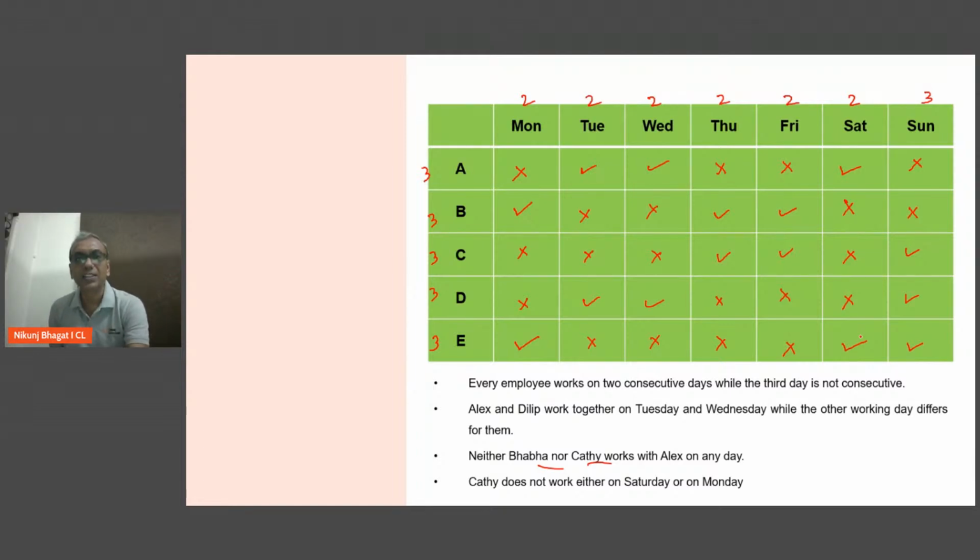So we quickly go to the answers. One of the days Alex works on. I think we can skip this because once you've got this table in place, the answers will be very easy to get. Guys, are you okay with me on this? Everybody clear?